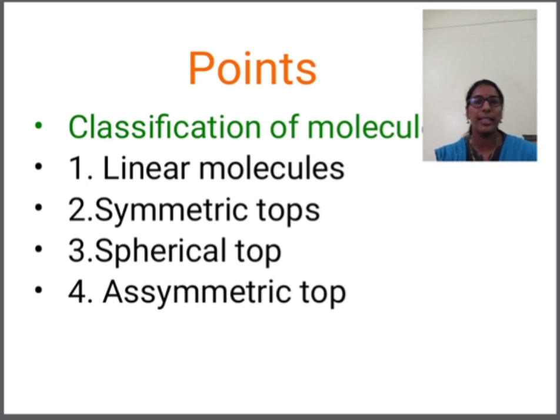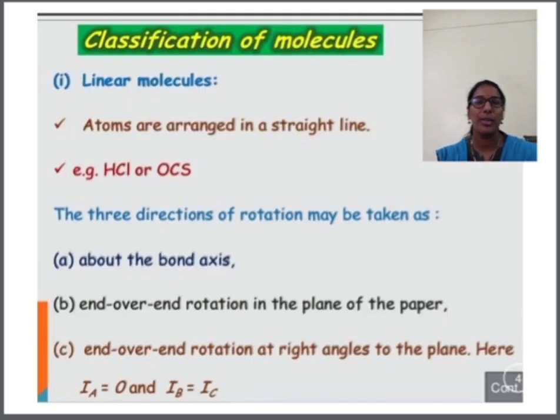We will see the classification of molecules. The molecules can be classified into 4 groups: linear molecules, symmetric top molecules, spherical tops and asymmetric top molecules. Okay, linear, symmetric, spherical and asymmetric tops. So we will see them one by one. First is the classification of the molecules.